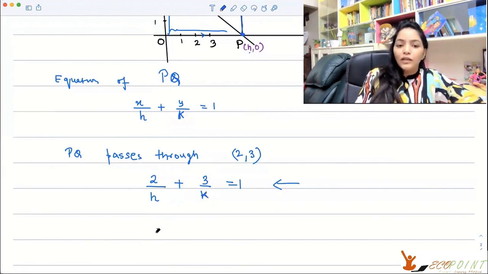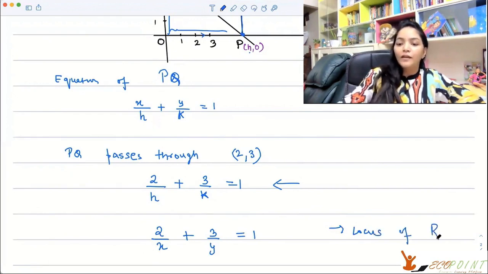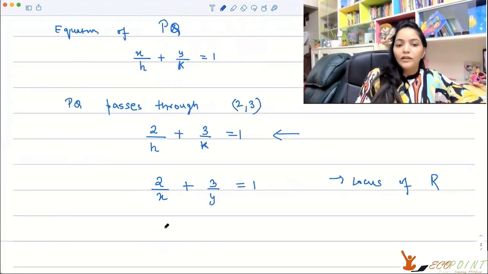So in a general form, you can write 2 upon x plus 3 upon y equals 1 is the locus of R. Or in other words, if you take the LCM, you will get 3x plus 2y equals xy.